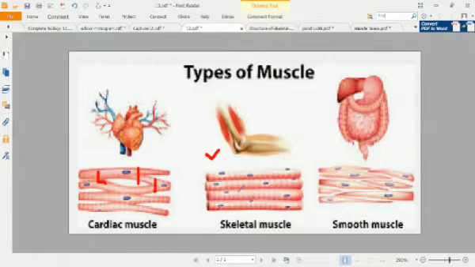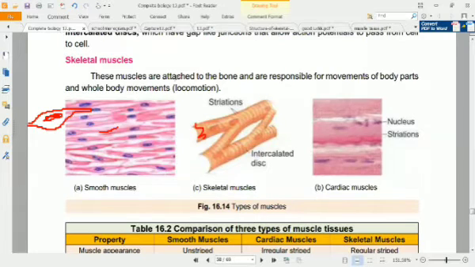These are skeletal muscles, parallel to one another, and these are the spindle shaped smooth muscles. They don't have striations, and they are present in the soft parts of the body.